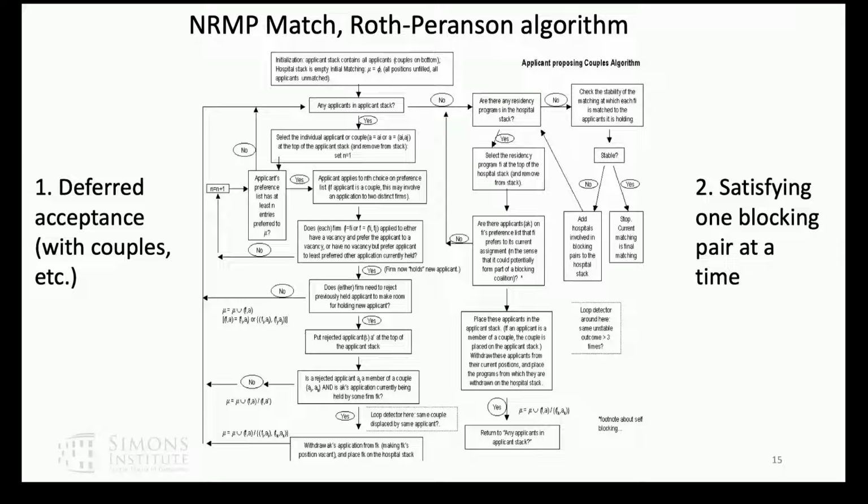Well, because my wife and I, our next choice is 2 jobs in Boston, the algorithm has to withdraw my wife from the position that's holding her offer, and that causes a potential blocking pair to exist because they had to reject some people in order to hold my wife's offer, but my wife isn't going to work there. So whenever that happens, we add a potential blocking pair to this side of the algorithm, and then we try satisfying them one pair at a time to get the final match. So that's one reason why that's an important process in market design.